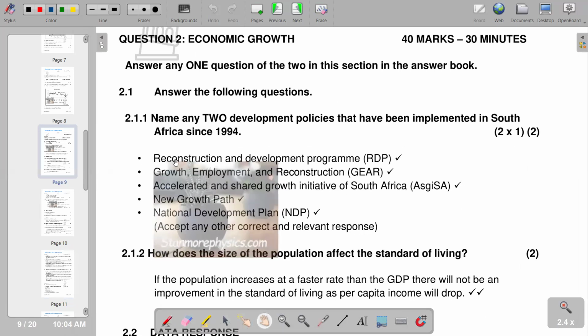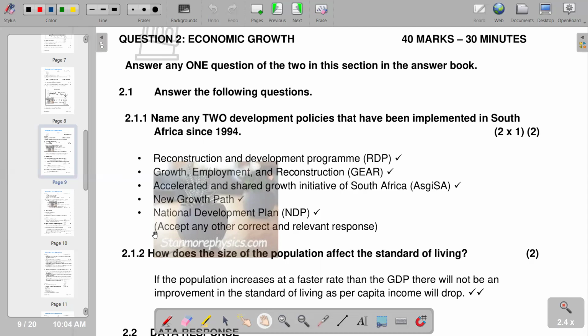As we have, the first one is the Reconstruction and Development Programme, which is the RDP. And also we have Growth, Employment and Redistribution, which is the GEAR. Accelerated and Shared Growth Initiative for South Africa, the National Development Plan, and the New Growth Path. So these are some of the development policies that were implemented in South Africa since 1994. Of course, the question only requires two.